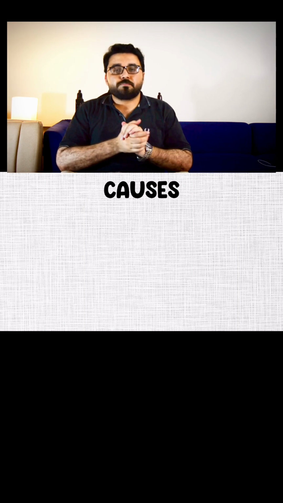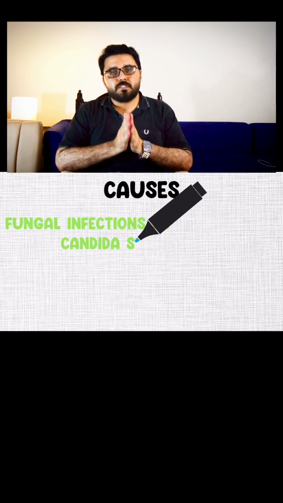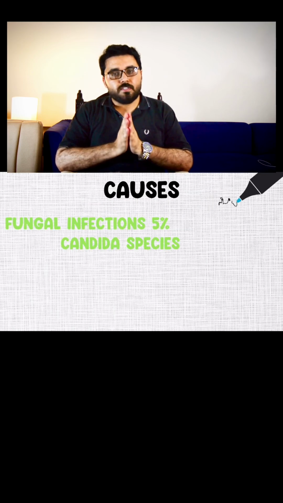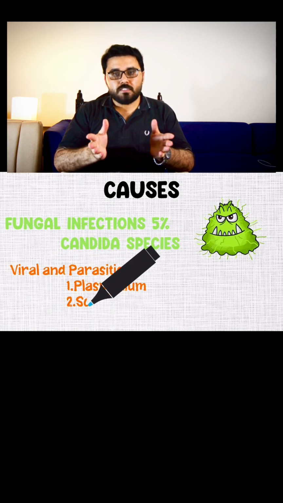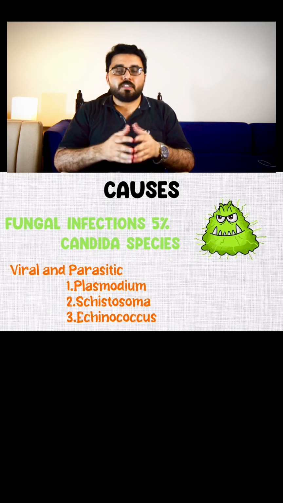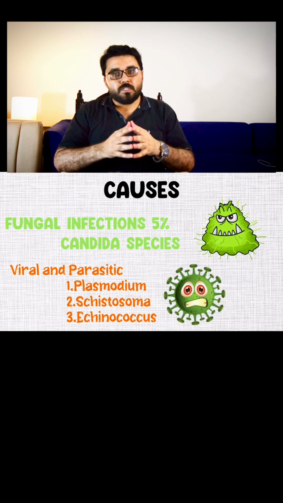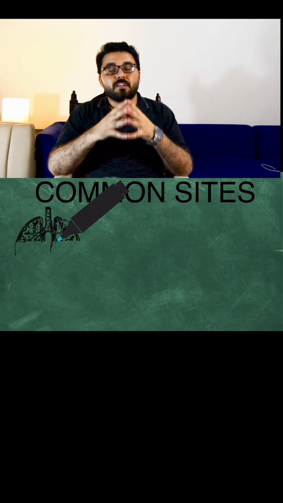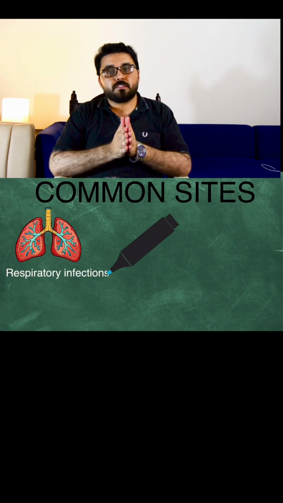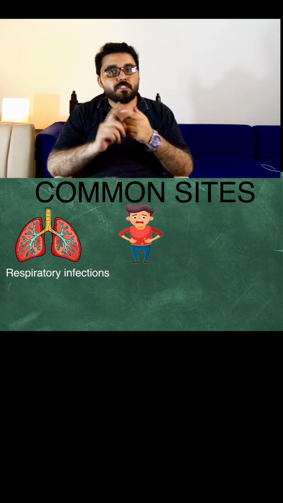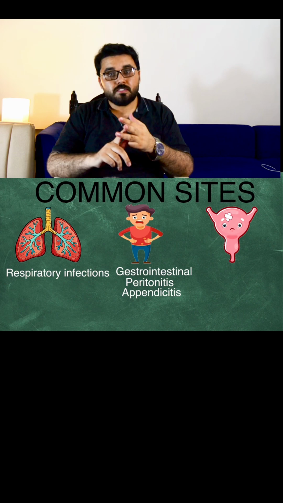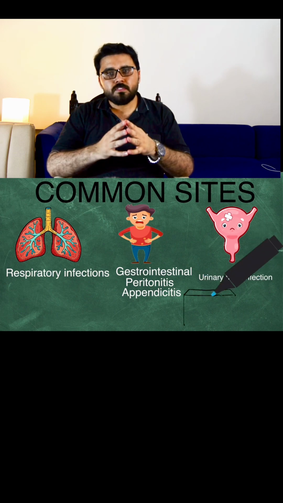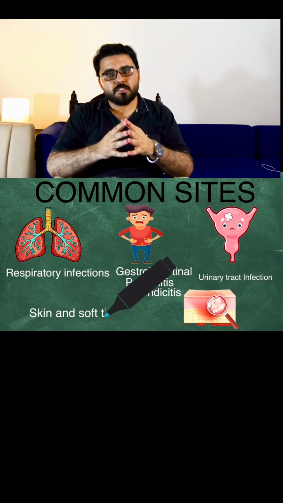Among fungal infections, the Candida species and Aspergillus species are the main offenders. Among viruses and parasites, malarial parasites can cause sepsis. Among viruses are influenza and COVID-19. The common infection sources that result in sepsis are the respiratory system, pneumonia, urinary tract infections, gastrointestinal infections like peritonitis and appendicitis, and also soft tissue and skin infections.